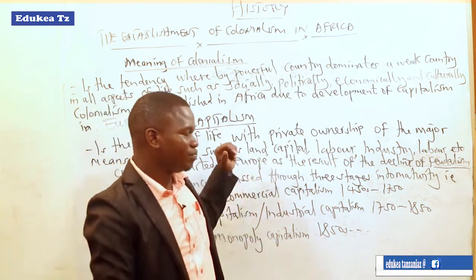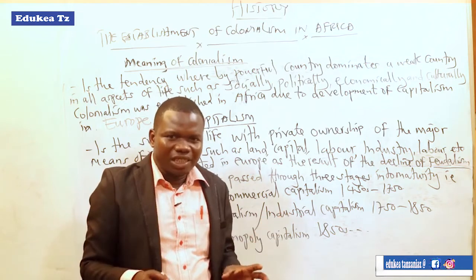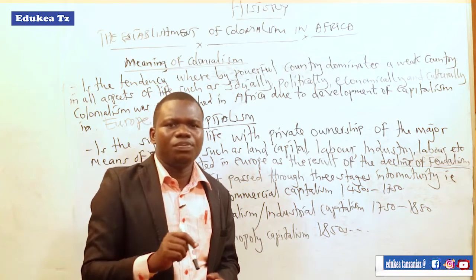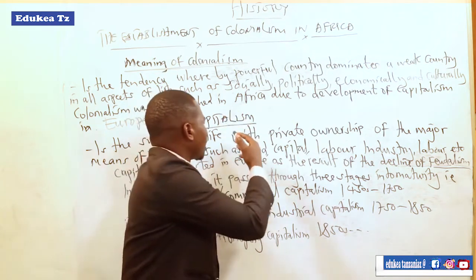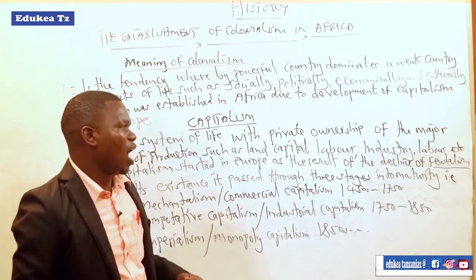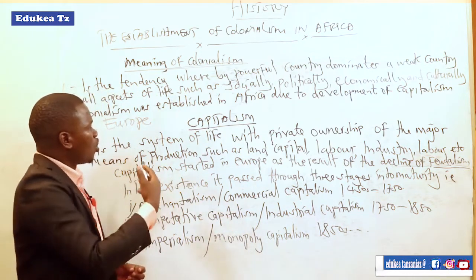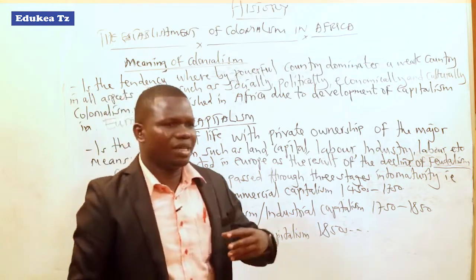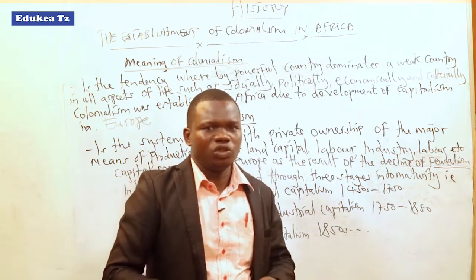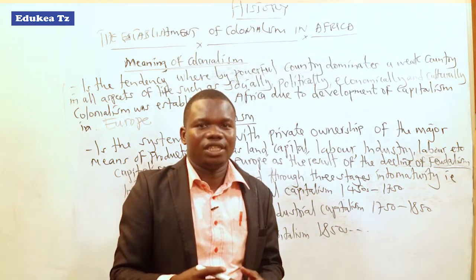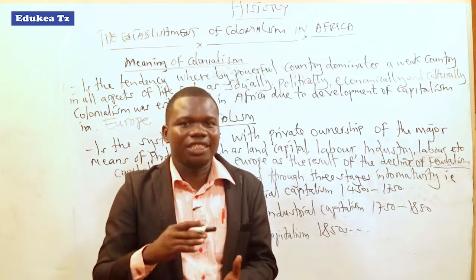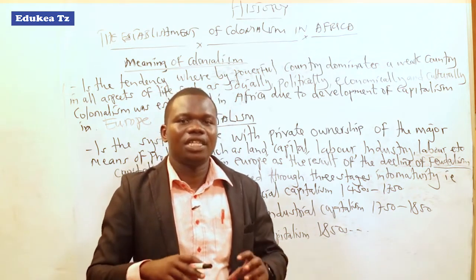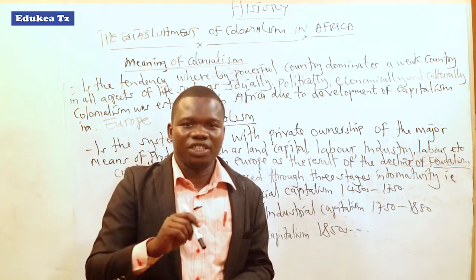In this system, the major means of production, the wealth, are owned by few people, and those people are called capitalists, or bourgeoisie, who own the wealth as a result of the gap between lower classes and higher classes. Since they are the higher classes, they make profit maximization.